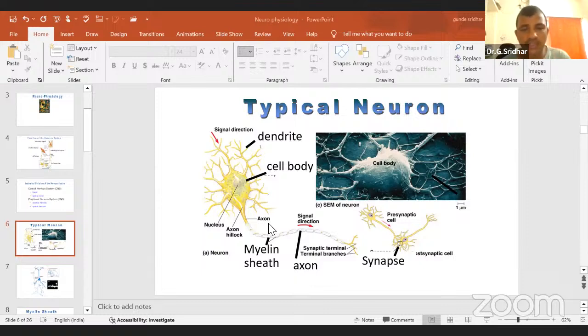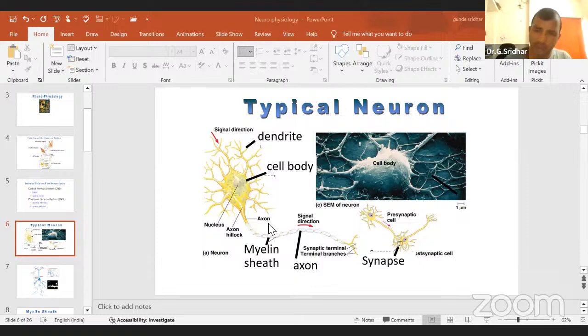We will discuss everything today, which is in the form of voltage. That electrical wire, which we are comparing with your axon, should be wrapped. Otherwise, the adjacent neuron's action potential or voltage may be disturbed, and there will be a chance of short circuit. That's why it is protected or wrapped by the myelin sheath.